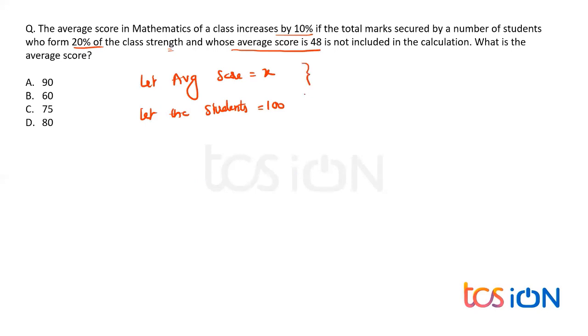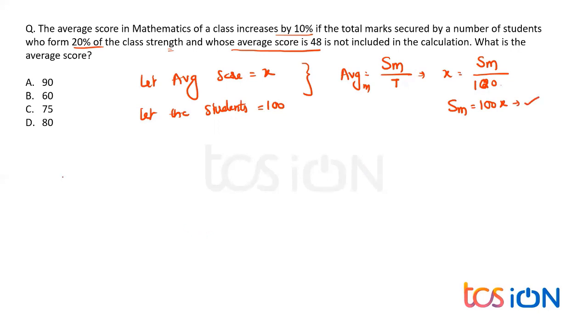Now, can you all tell me what average basically is? Average is nothing but the sum of their marks, because they are talking about the average of marks now. Average of score is nothing but the sum of the marks upon the total number of students. And that average we don't know, and the sum of marks again we don't know, but we know the total number of students. As we have taken the average as X, X is equal to the sum of the marks, which I don't know, upon total students, which I know, that is 100. So that gives me the sum of their marks as 100X. I'll remember this point. All right, everybody.